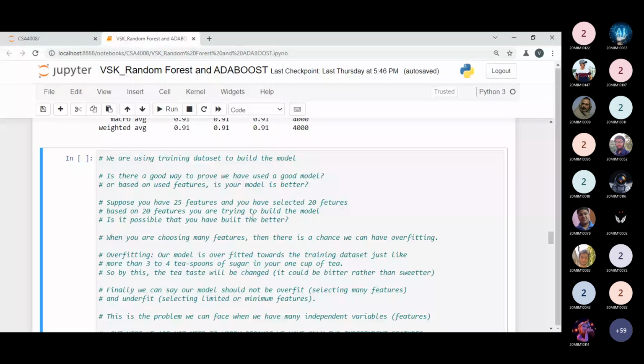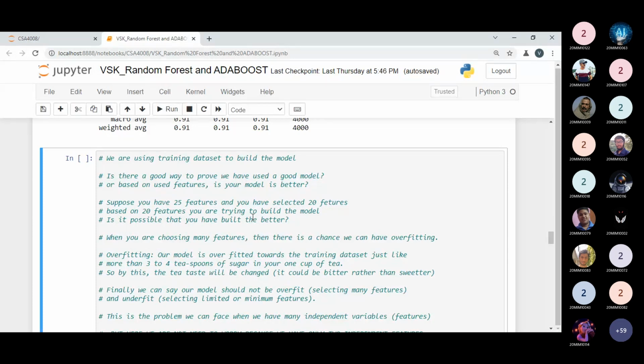If you don't have any teaspoon of sugar in your tea, then it will feel tasteless. But if you add more and more sugar, again you are not tasting sweetness, you're tasting bitterness. That is a big problem. So overfitting feels like this.